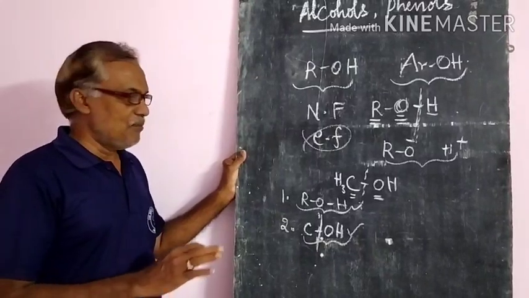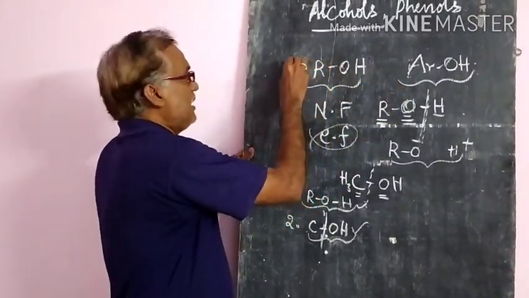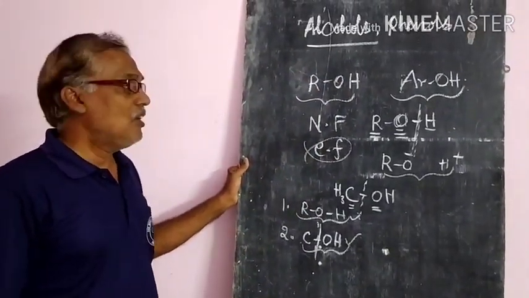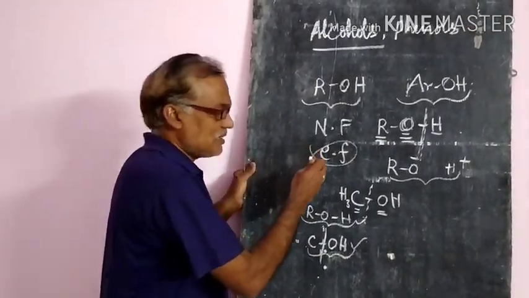So remember, this is most important: alcohols and phenols act as nucleophiles as well as electrophiles. How they act and react, let us discuss in detail.